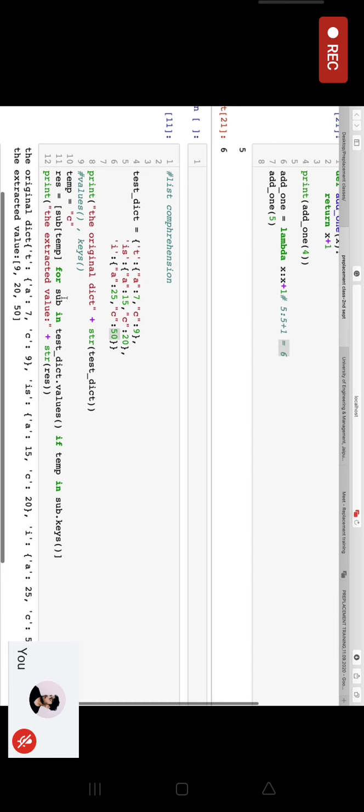Next, we will start the discussion today on list comprehension. Now, what is this list comprehension? Can someone tell me what list comprehension is?